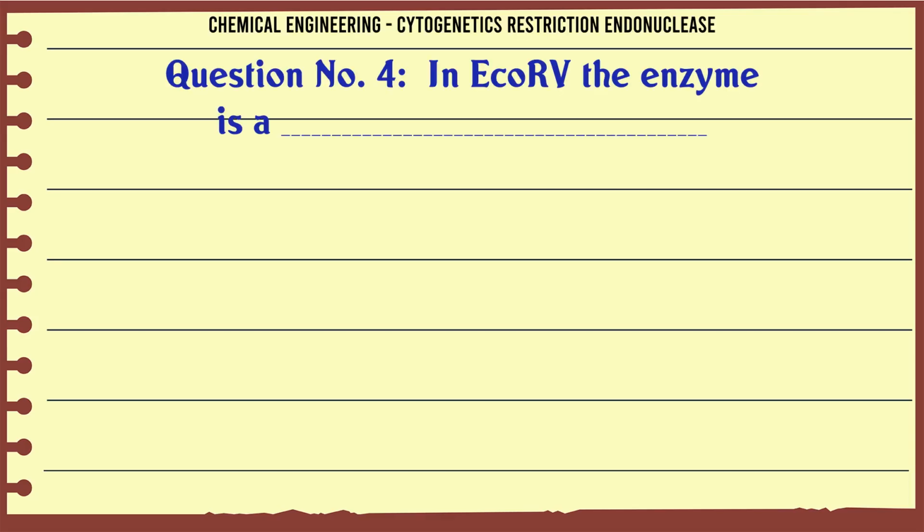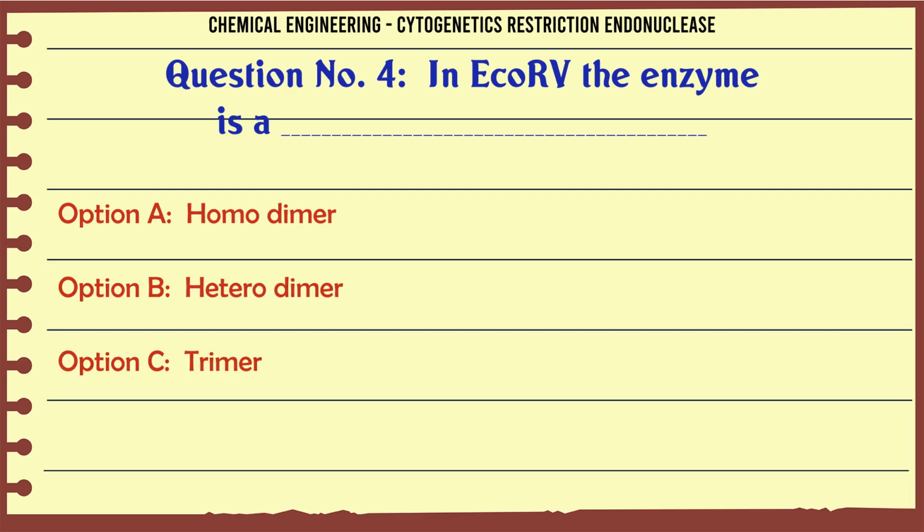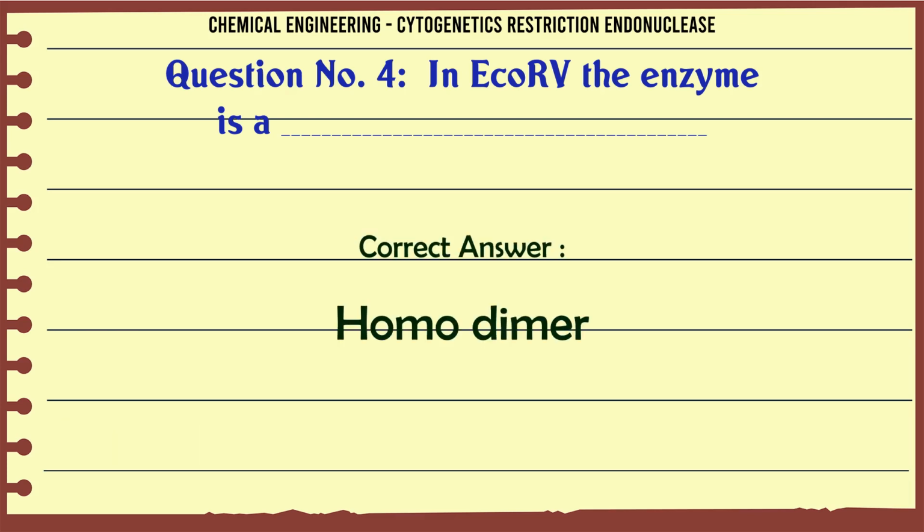In EcoRV the enzyme is A. homodimer, B. heterodimer, C. trimer, D. heterotetramer. The correct answer is homodimer.